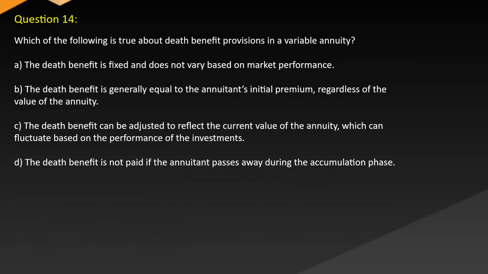Question 14. Which of the following is true about death benefit provisions in a variable annuity? A. The death benefit is fixed and does not vary based on market performance. B. The death benefit is generally equal to the annuitant's initial premium, regardless of the value of the annuity. C. The death benefit can be adjusted to reflect the current value of the annuity, which can fluctuate based on the performance of the investments. D. The death benefit is not paid if the annuitant passes away during the accumulation phase.